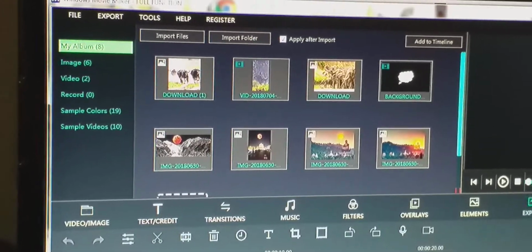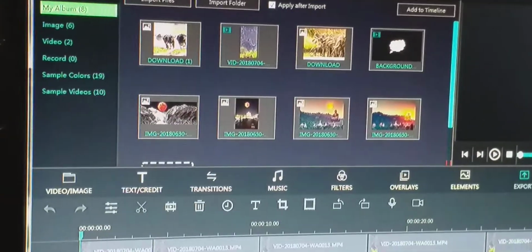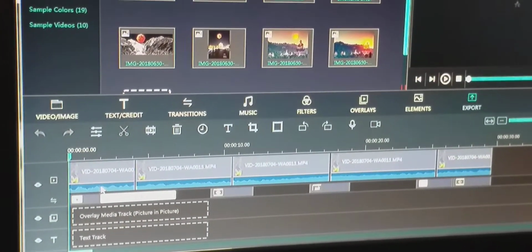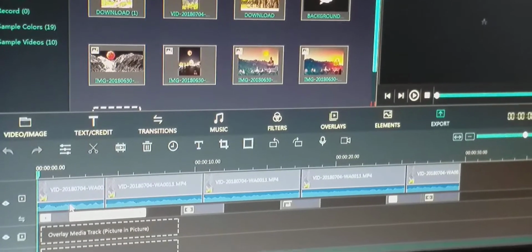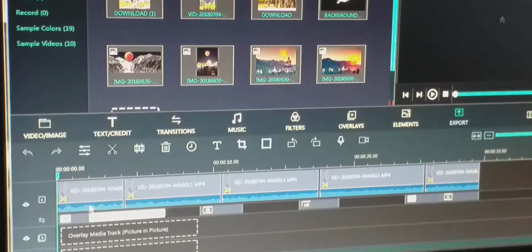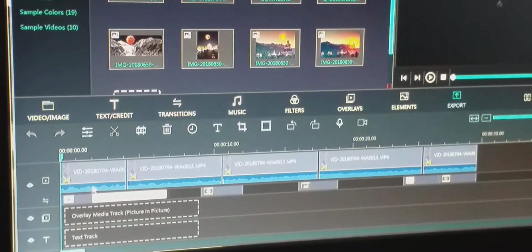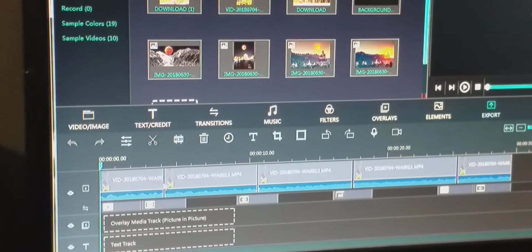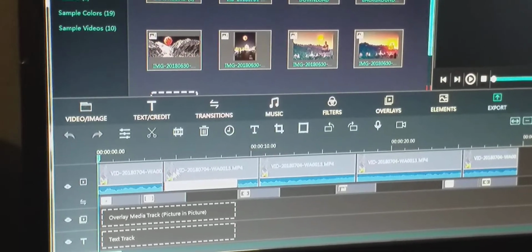Here videos appear in wave format. Because of its wave format, it is easy to cut or slice the clip from one position to another location, and different images are here.